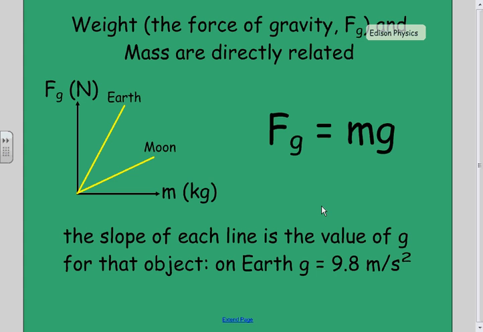Okay? We want to calculate the weight of something. We multiply its mass in kilograms times the value of g in meters divided by seconds squared, and the answer that we get is the amount of weight in newtons.